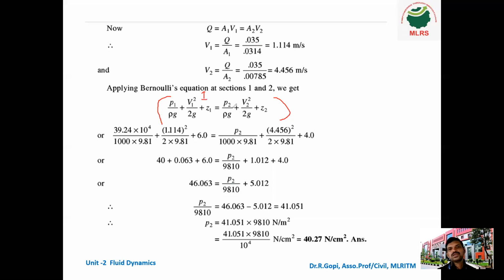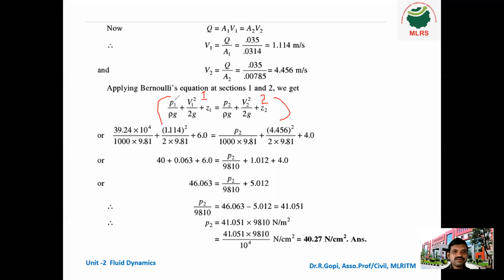Okay, next, P2 by rho g plus V2 square by 2g plus Z2. This is for section 2. So now we equate both. Now substitute all the values. So what are the unknown values here?